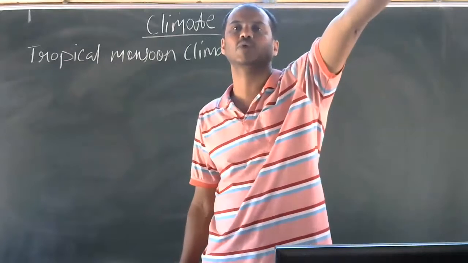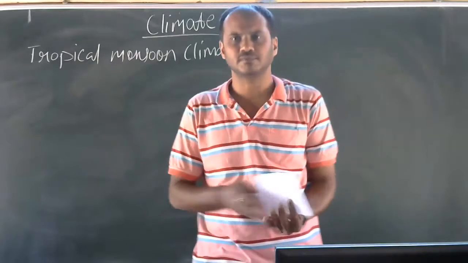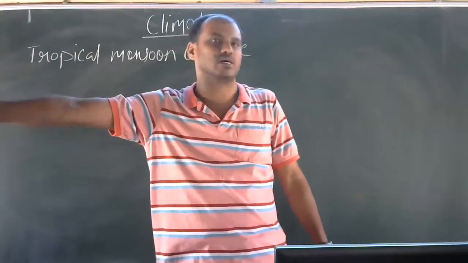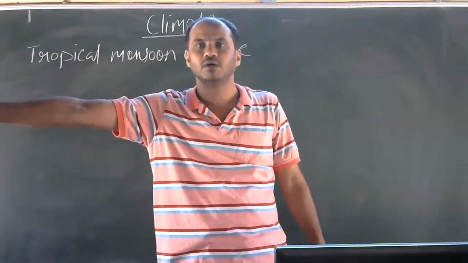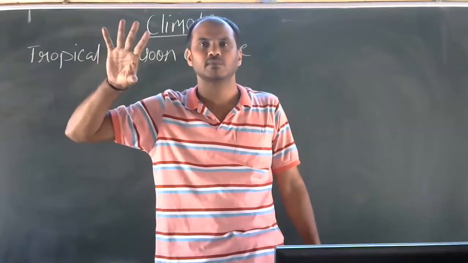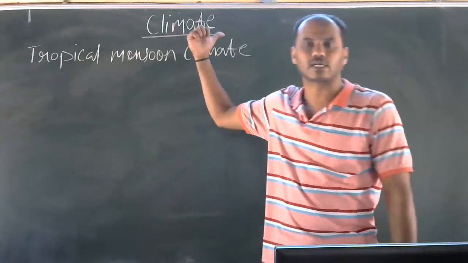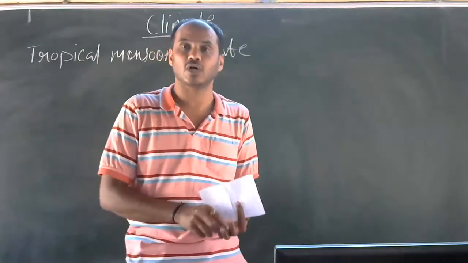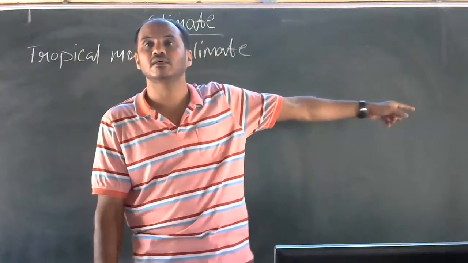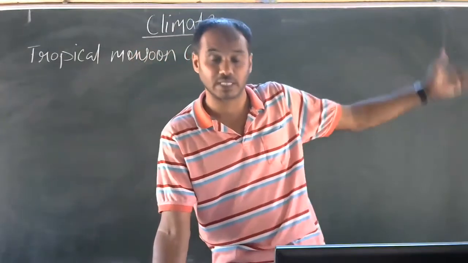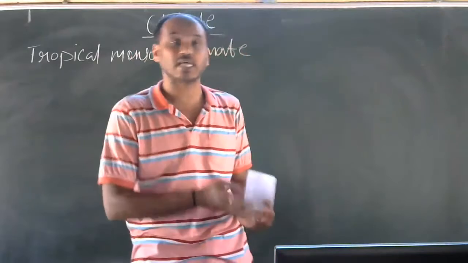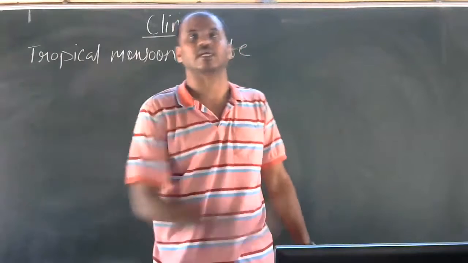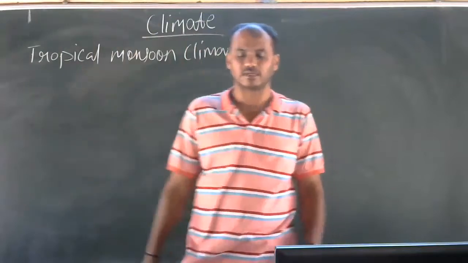And how is the climate there? Very hot. Then come towards the southern part of Karnataka. They get minimum rainfall, but the climate is cool. Now come to coastal Karnataka. The climate is hot, we can't bear it, but they get the maximum rainfall, a minimum of 200 and a maximum of 250 centimeters. These are the examples, the evidence that there is a diversity in the climate in Karnataka.